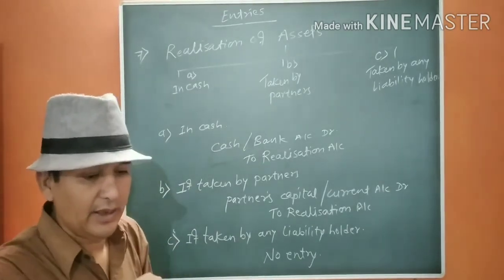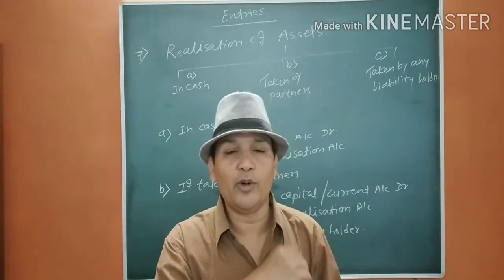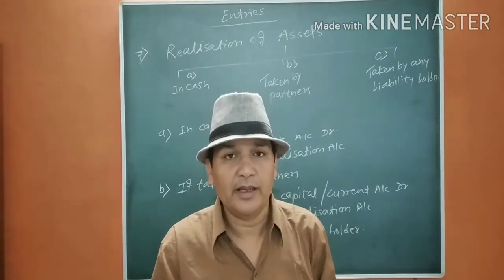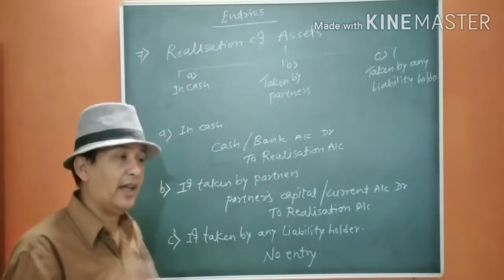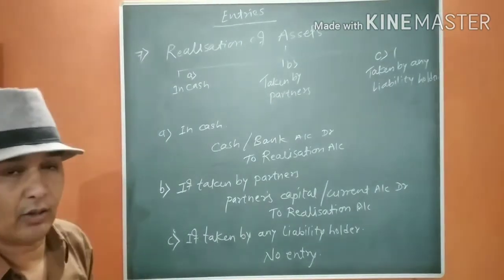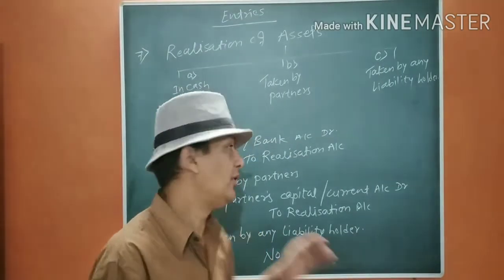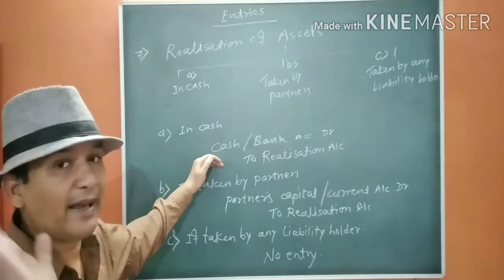If I am putting anything in my pocket, that means I am going to remove from that pocket only the same thing. As you remember what we did regarding the cheque in hand account in 11th, the same type of entries we do in realization when the cheque has not been deposited into the bank.